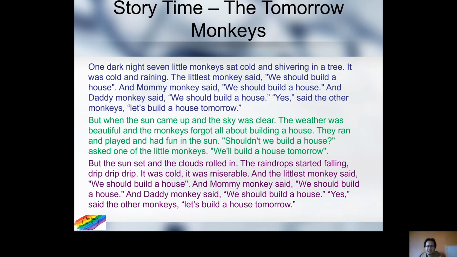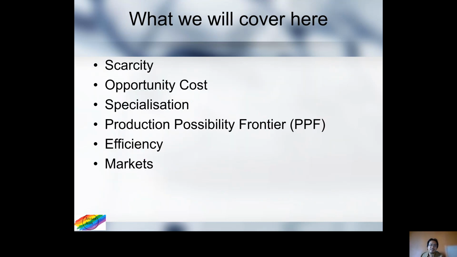All right, I believe this is a Brazilian parable. Hopefully you'll find it interesting and a cool way to start the lesson. Today's lesson will cover basically six aspects: scarcity, opportunity cost, specialization, PPF (production possibility frontier), efficiency, and markets. The videos will be split into 15 minutes each, so in between videos you'll have your coffee break.